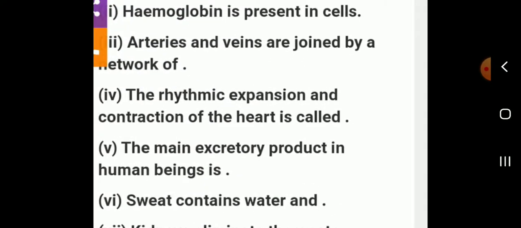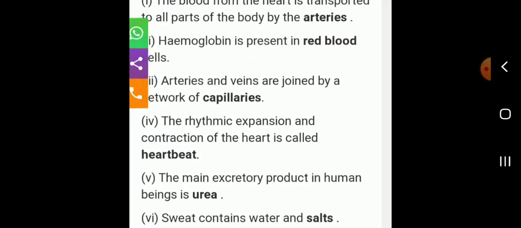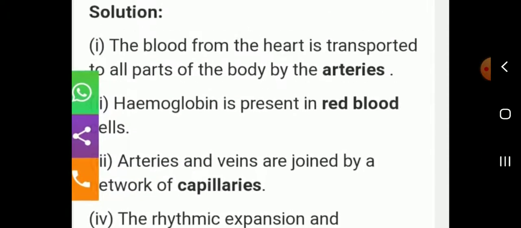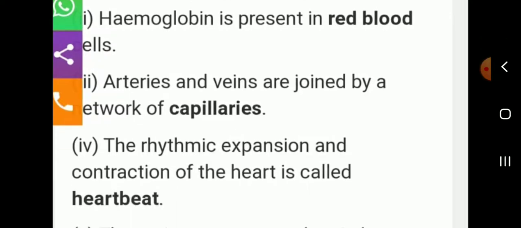Next, fill in the blank, students. Question with answers. The blood from heart is transported to all parts of the body by the arteries. The answer is arteries. Next, hemoglobin is present in red blood cells. Next question. Arteries and veins are joined by a network of, answer is capillaries.